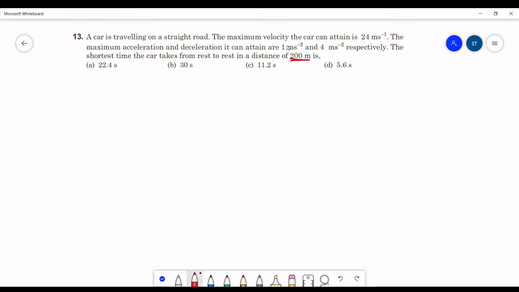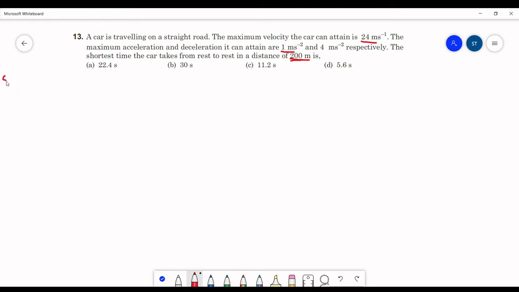First, let us check whether the car can attain its maximum velocity or not. Starting from rest, let us assume it has reached its maximum velocity, which is 24 meters per second. Acceleration is 1 and the velocity is 24. The time taken to reach its maximum velocity will be 24 seconds.